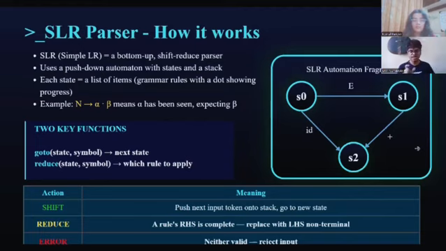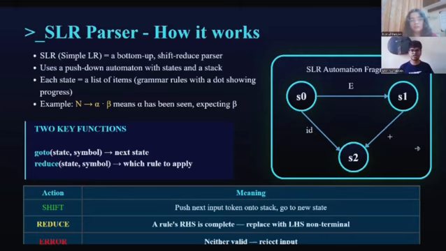Based on the current state and the next input symbol, the parser performs one of three actions. Shift: push the next token onto the stack and move to a new state. Reduce: when a complete rule is recognized, replace it with the left-hand side non-terminal.